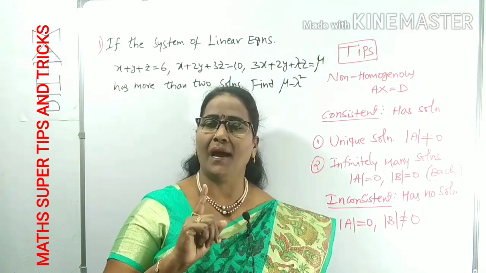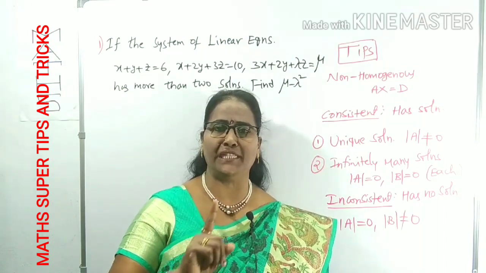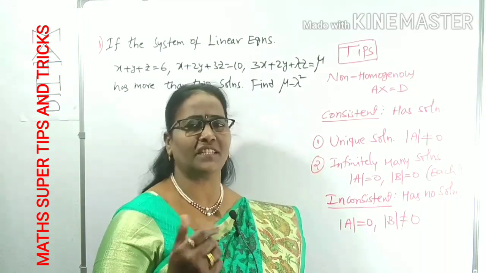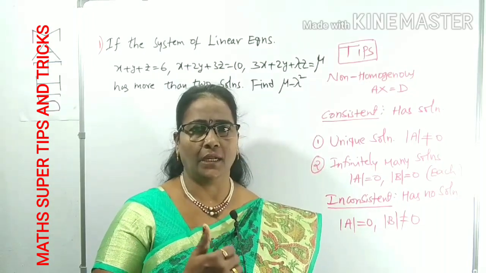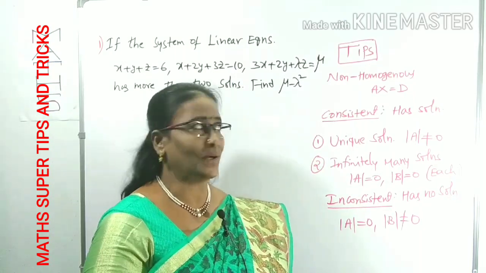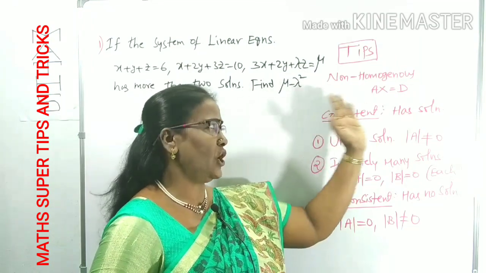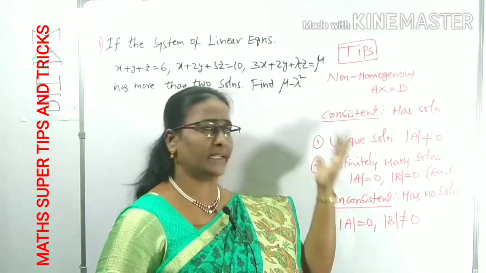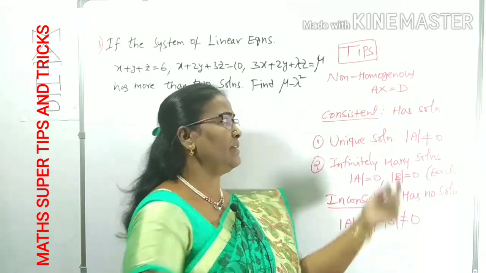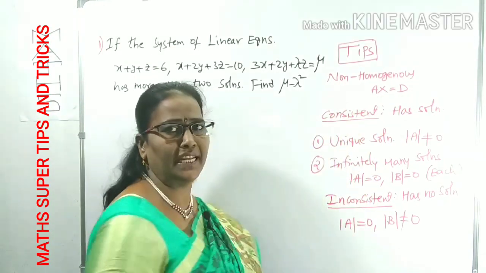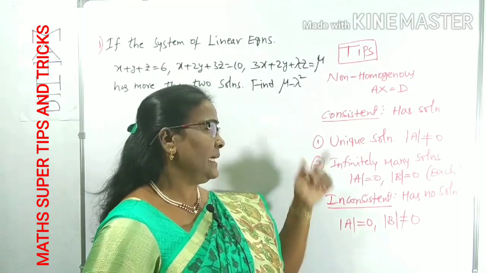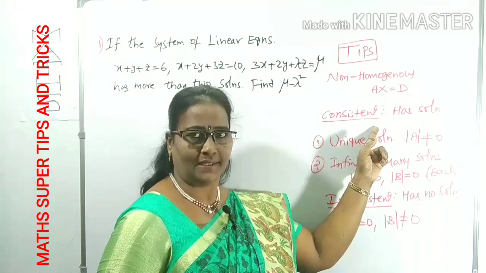Those are very simple and important. They depend only on the determinant, because determinant is a very easy topic, right? It is a subtopic of matrices that you know very well. Now here is a given non-homogeneous system. I already explained what A and D are. X is called the variable matrix. Generally we write it in the form AX equals D, that is the matrix equation form. First of all, you should know what is consistent.